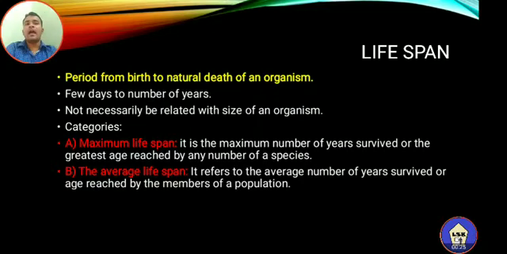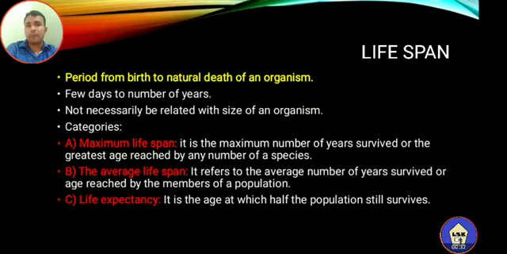That is called average lifespan. The third category is life expectancy. What is meant by life expectancy? It is the age at which half the population still survives. So these are the three important categories of lifespan.